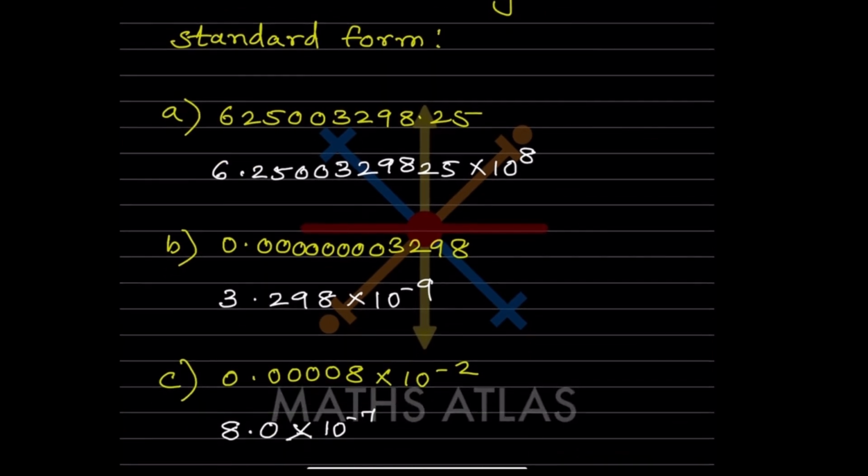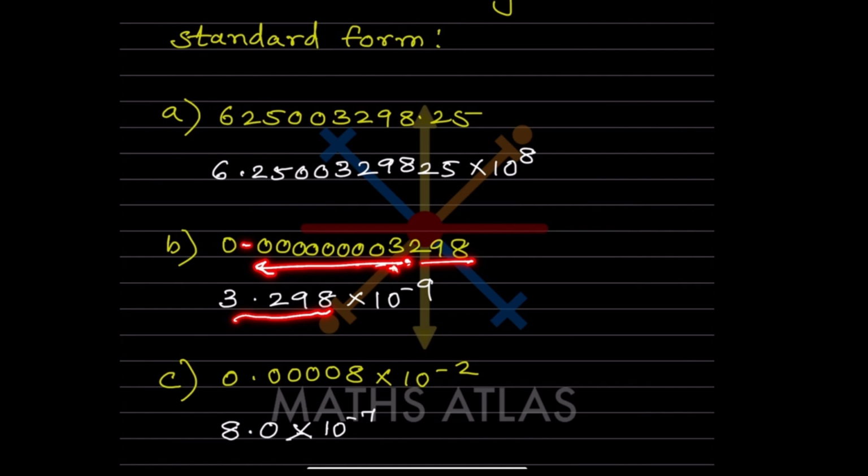Now look at here. If it is 0.000, if it is this way, then the 10 power is going to be negative. So now what I'm going to do, just think of this number, not the zeros. So it is 3298. So it should be after 3 point. So we have to write 3.298. So if you are writing 3.298, the point is here. So we will go in the reverse order, because now these all are zeros. And then there is a decimal.